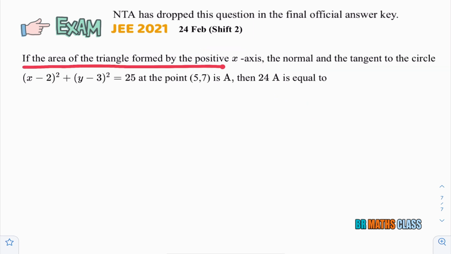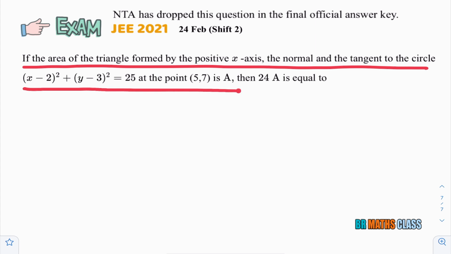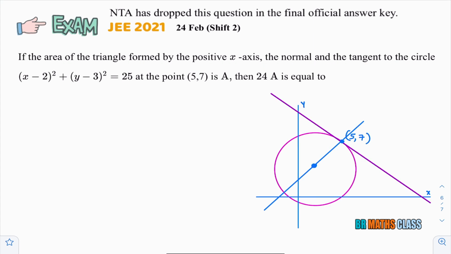This question is a numerical based question. That's why options are not there for this question. First, try to understand what they are asking in the question. If the area of the triangle formed by x-axis, not positive x-axis, area of triangle formed by x-axis, normal and tangent to this circle at this point is A.